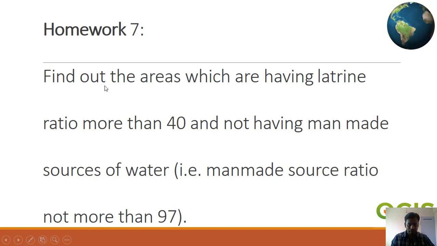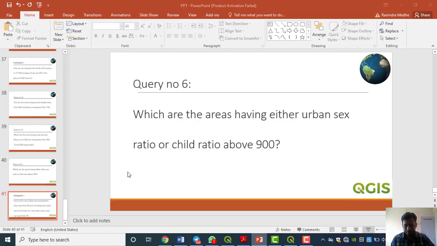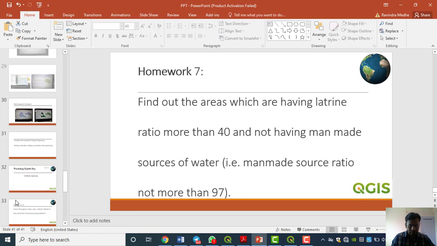This is the homework. Find out the areas which have a latrine ratio more than 40 and do not have man-made source of water. This is also a simple query. We just have to find that column. Here we have to use the latrine ratio, that is latrine facility data, and here the water resources data. These are two different datasets. First we have to merge them, and after that run the query. We already did this in the previous queries. Likewise, we have to find our solution.